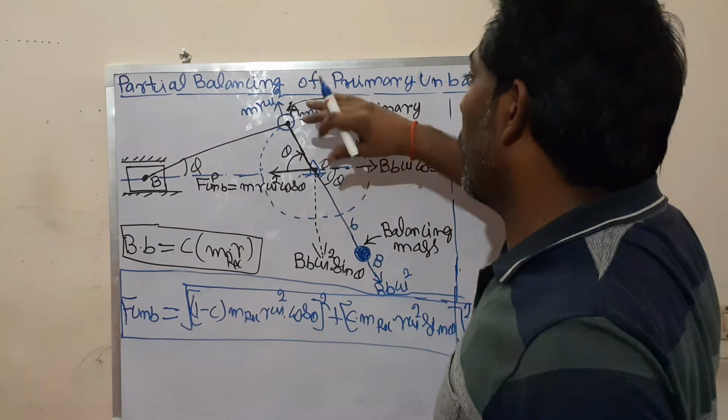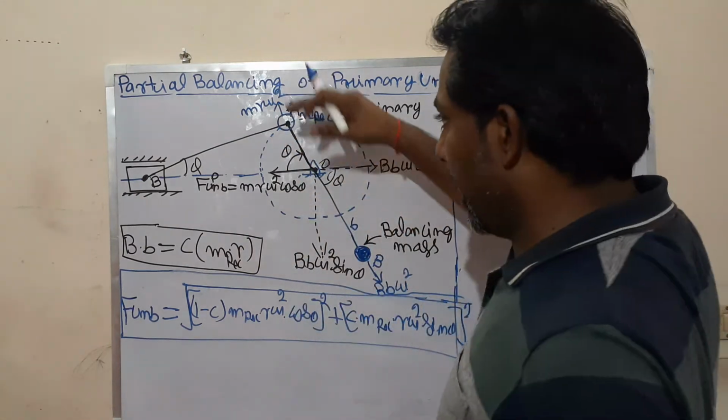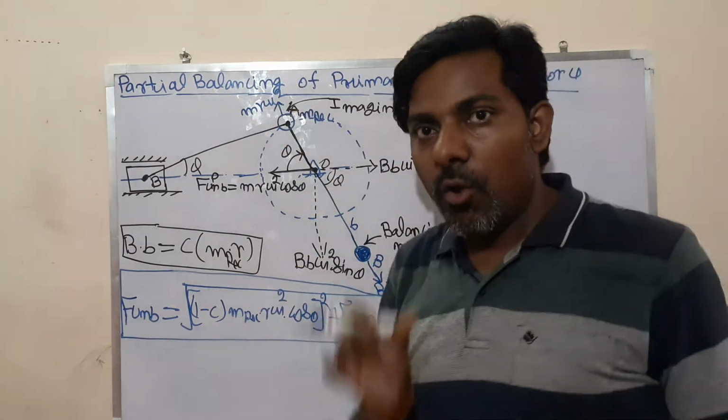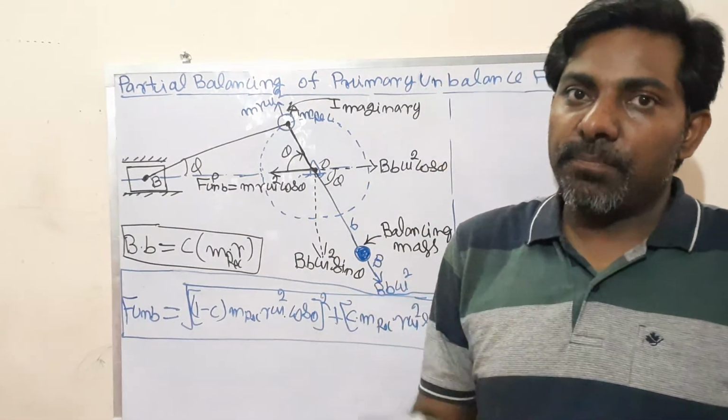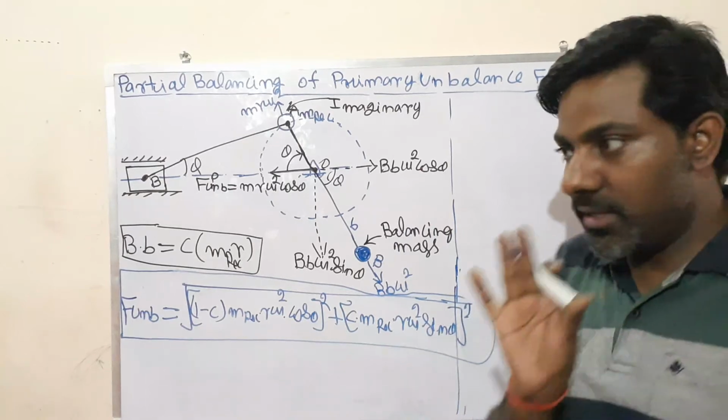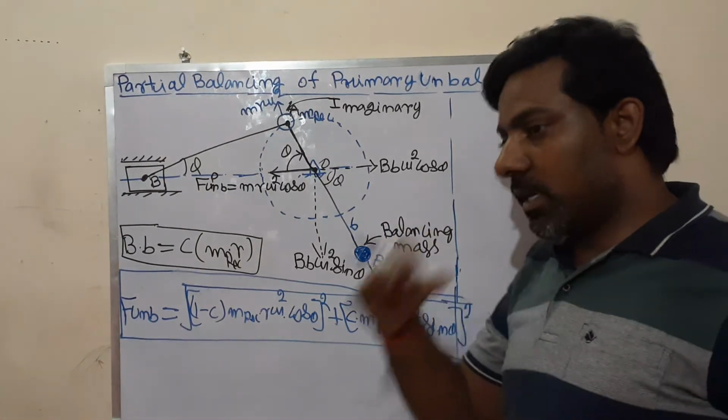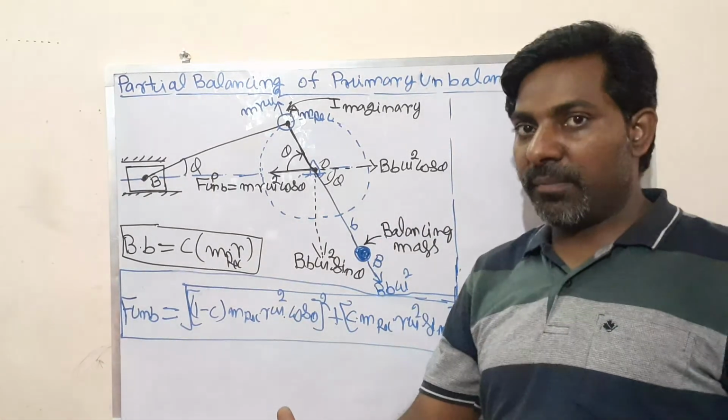If there are rotating masses also, then the whole of the rotary mass can be balanced, but only some part of the reciprocating mass can be balanced. The rotary mass completely can be balanced, but the reciprocating mass completely cannot.